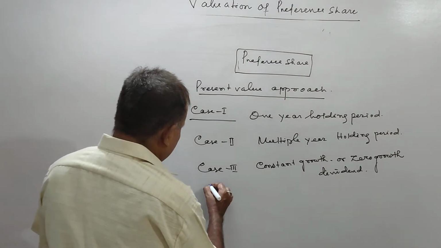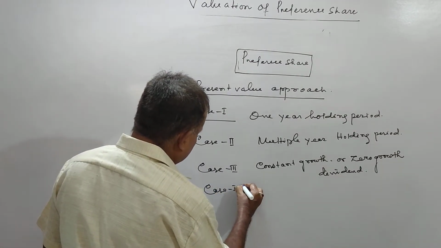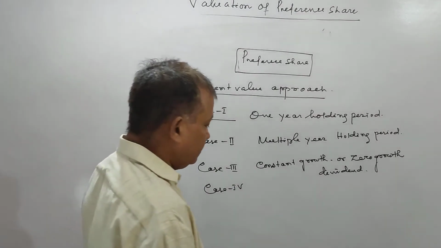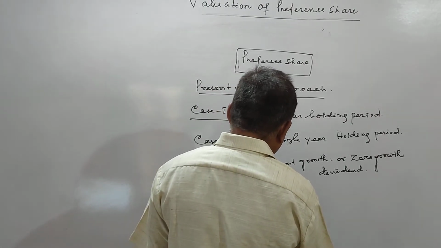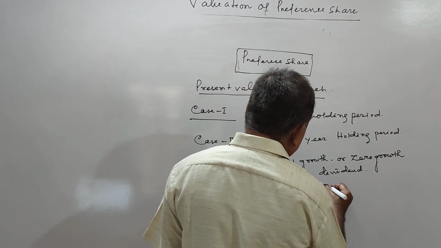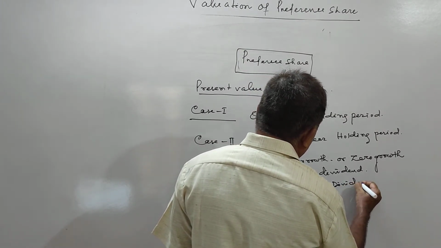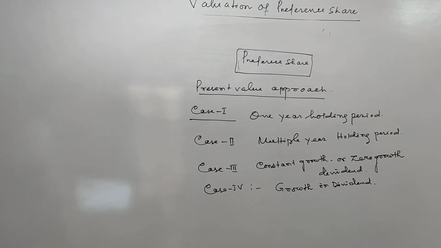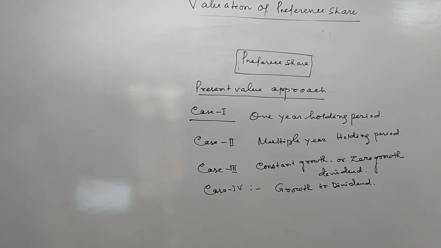Then we shall come to growth in dividend. Growth may not be a constant. This is your growth in dividend, or I can say it is normal growth.